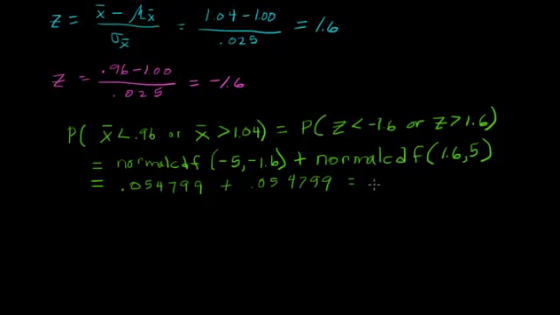Okay, when I add these together, 0.109598. Now it's time to round to 4 decimal places, 0.1096. Okay, so let's interpret our results.